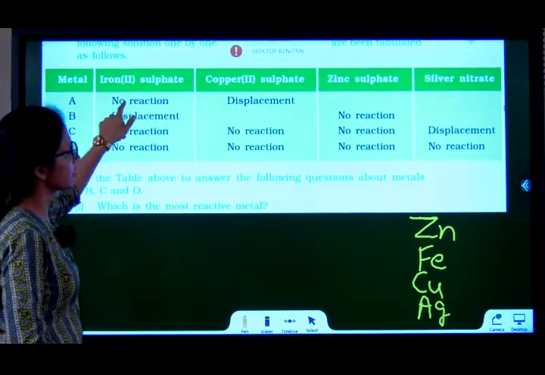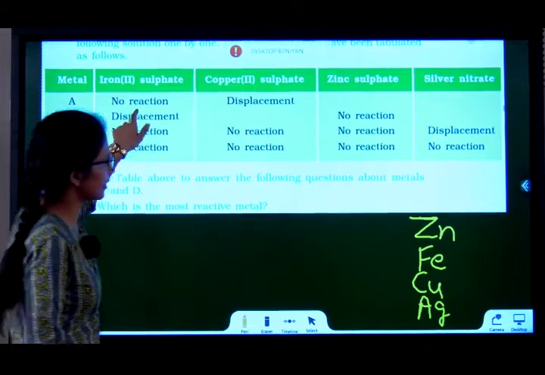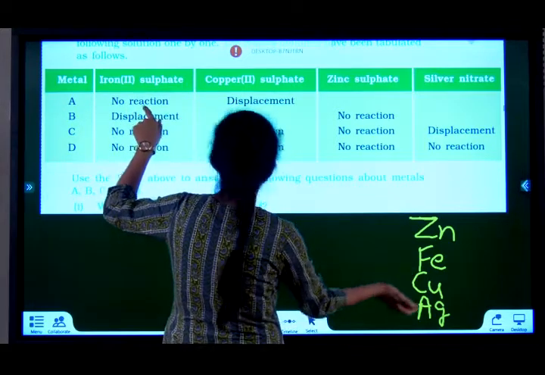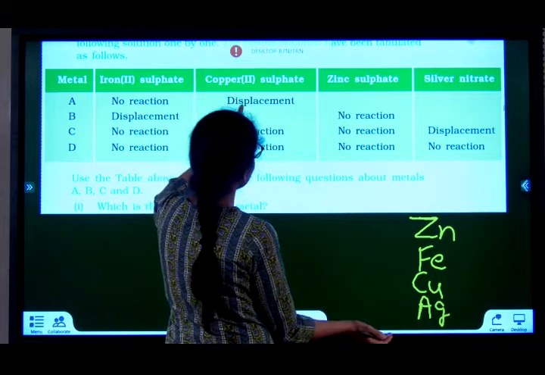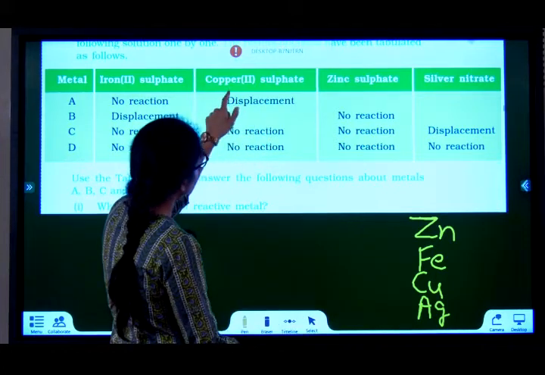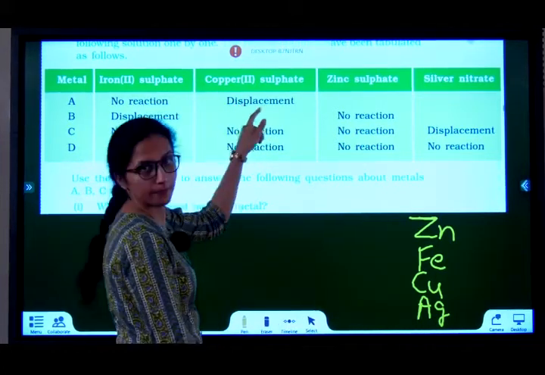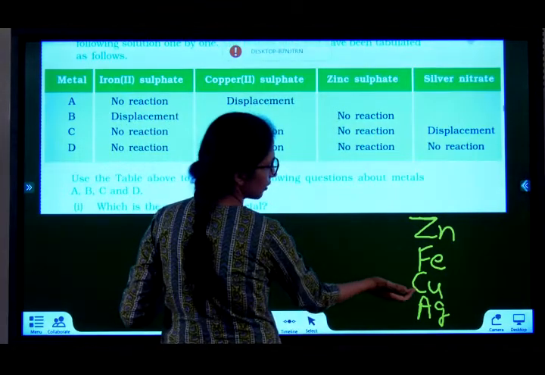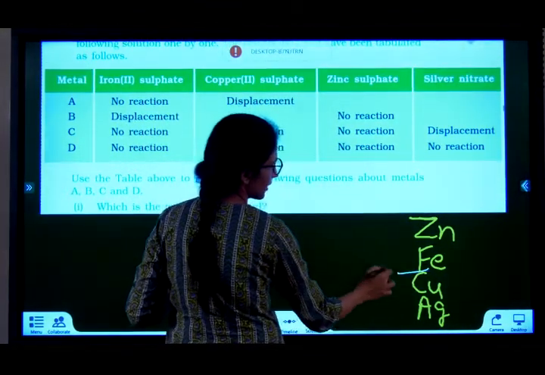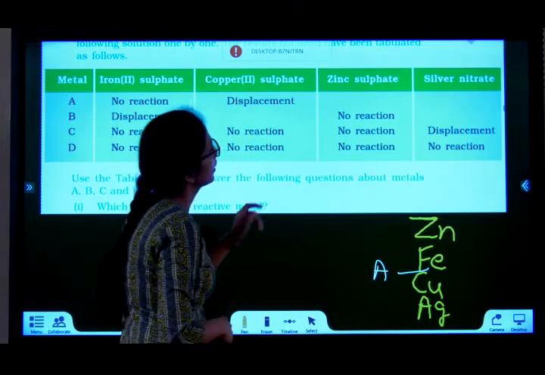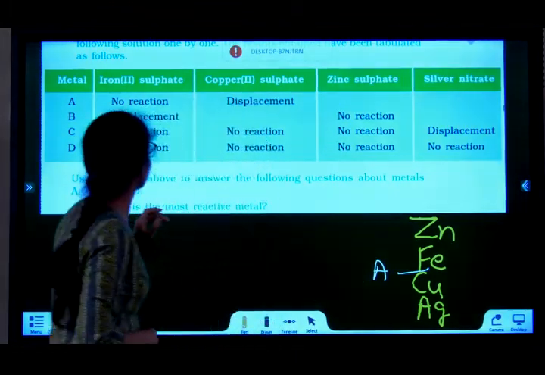A does not react with iron. If it does not react with iron, it means it lies below iron. But it reacts, it displaces copper. That means A should be below iron, above copper. A is in between these two. They are not told about zinc and silver.